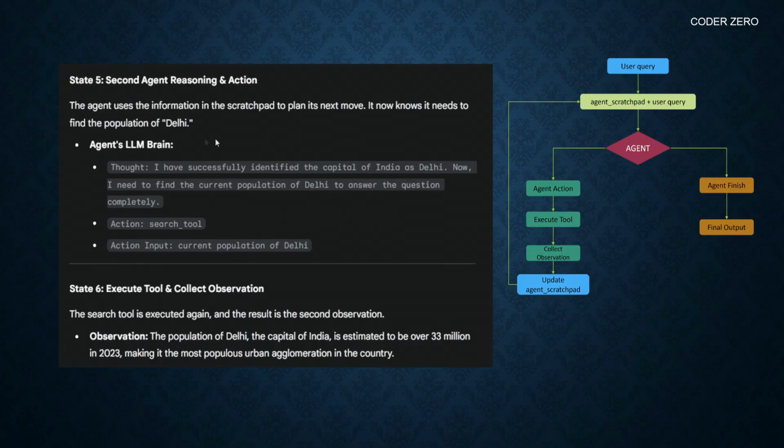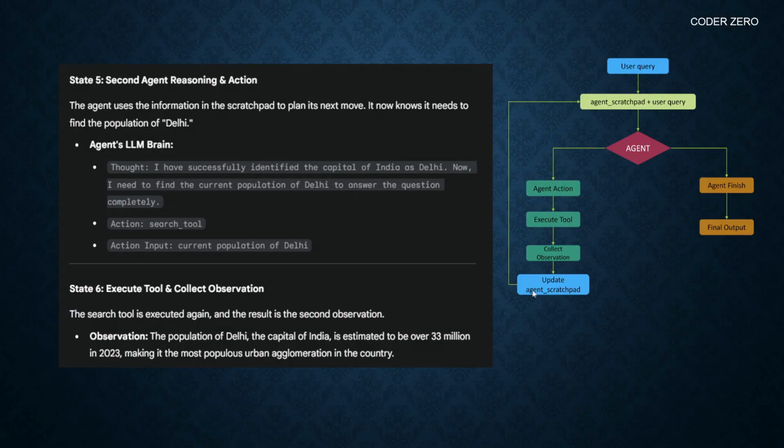Now we'll combine that scratchpad with the user query and give that to the agent. So now the agent will think, I have successfully identified the capital of India as Delhi. Now I need to find the current population of Delhi to answer the question completely. Then action is again search tool, but here the action input would be current population of Delhi. So now we execute the tool and we collect the observation. So here the observation is the population of Delhi, the capital of India, is estimated to be over 33 million in 2023, making it the most populous urban agglomeration in the country.